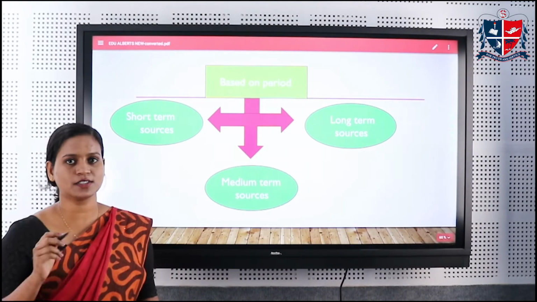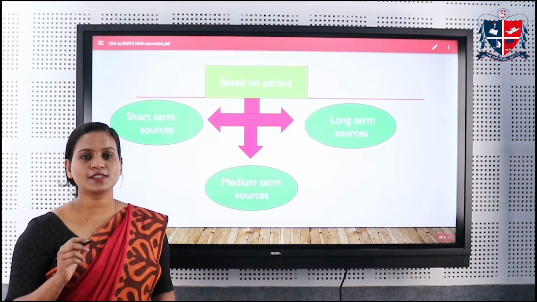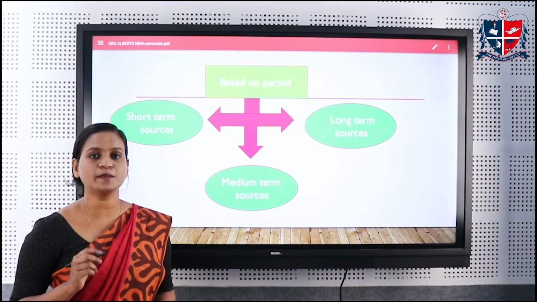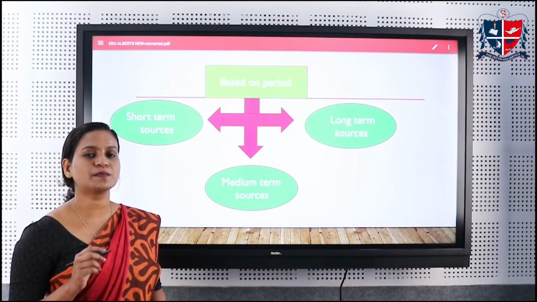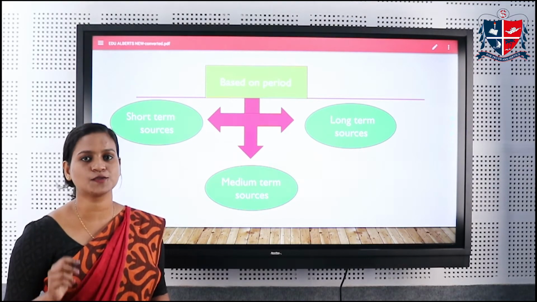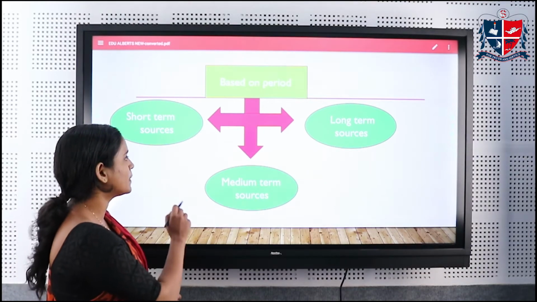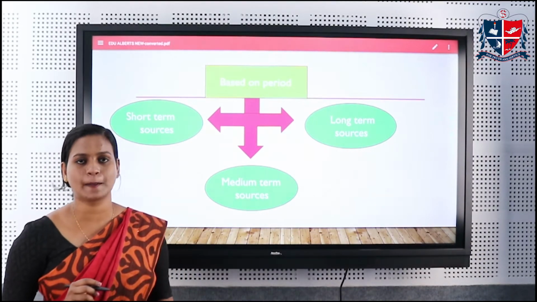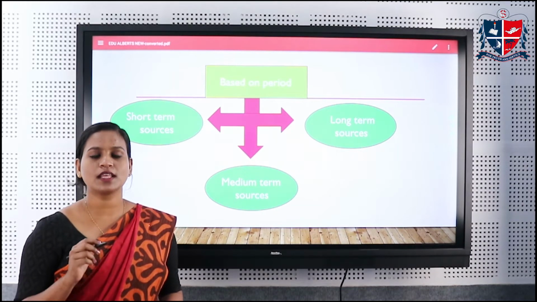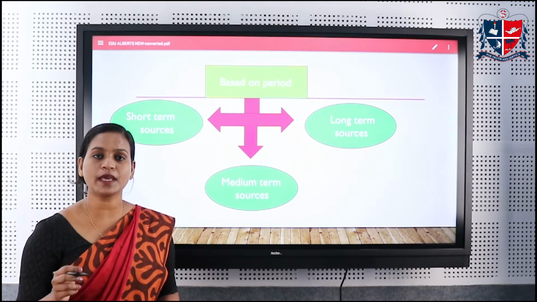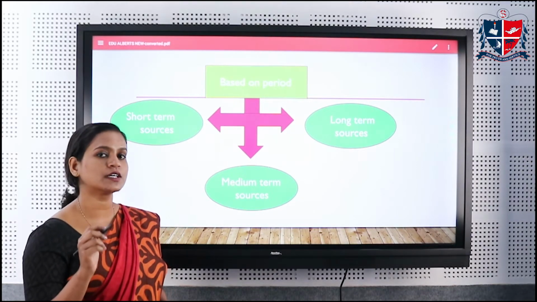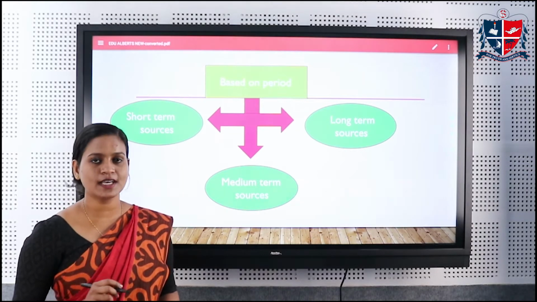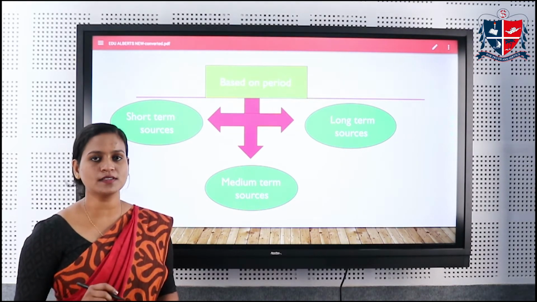Now, moving to the topic, that is sources of finance. Sources of finance are classified on different bases, and the first type of classification is based on the period. That is, based on the time period, it is classified into three: short-term sources, medium-term sources, and long-term sources. What are long-term sources? The long-term source of finance is finance which is repayable after a period of more than 5 years. And the examples of long-term sources are equity shares, preference shares, long-term loans, fixed deposits, retained earnings.